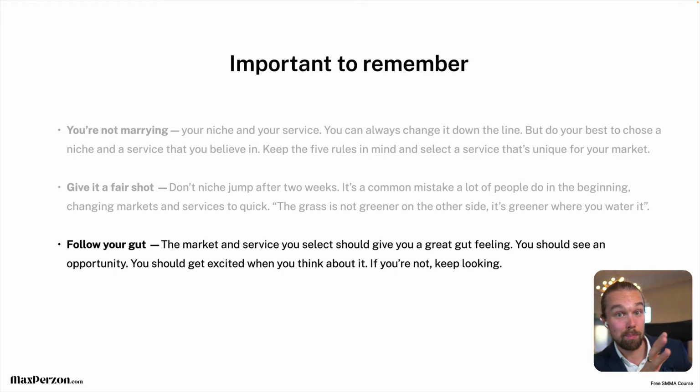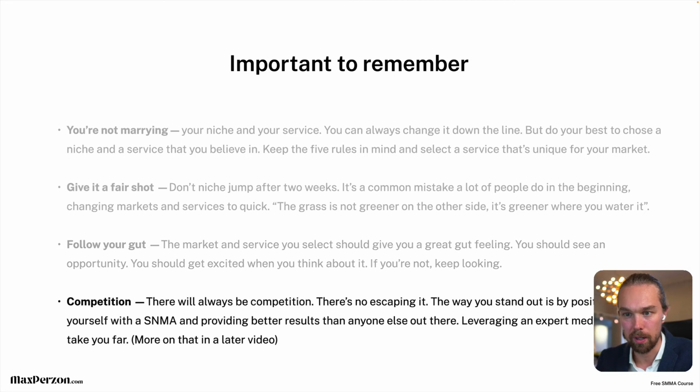And it might be a big market with a ton of opportunity, but you have an untapped service that nobody else is selling. Oh God, as I talk about this, I wish that I had this information when I started out. So yes, I'm so excited to see what you guys will be able to do with all of this as you keep all of this in mind as you get started, okay?